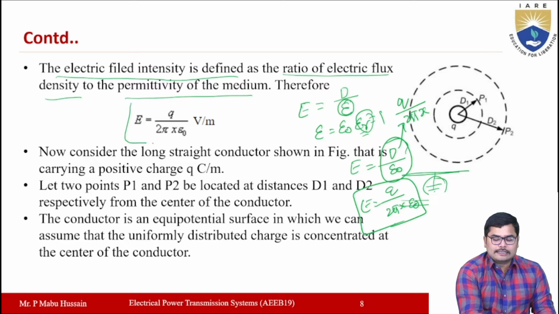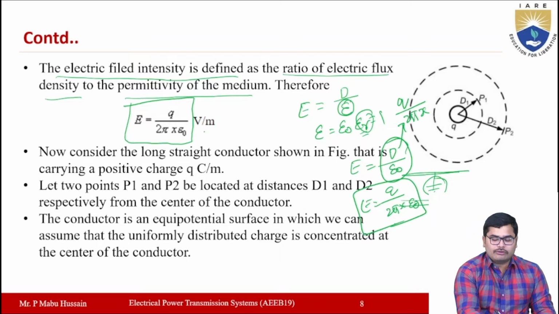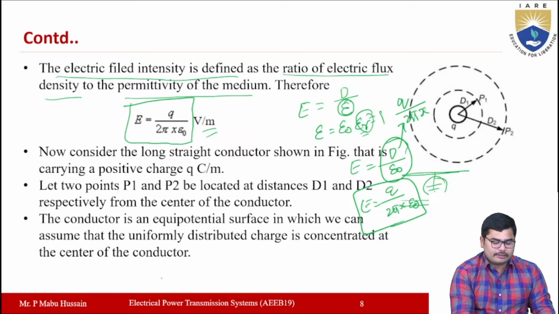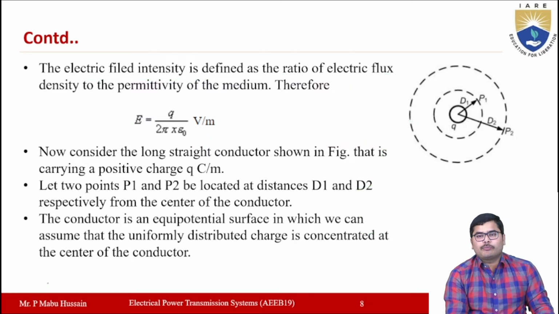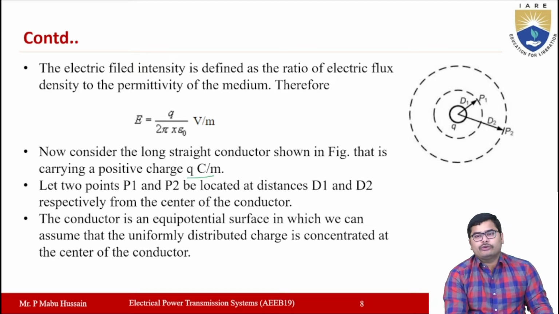So the electric field intensity E is equal to Q by 2 pi x into epsilon naught. And this electric field intensity will be represented with units volts per meter, right? So now consider the long straight line conductor which is shown in the figure here. That is carrying a positive charge, and the charge will be Q coulombs per meter, right?